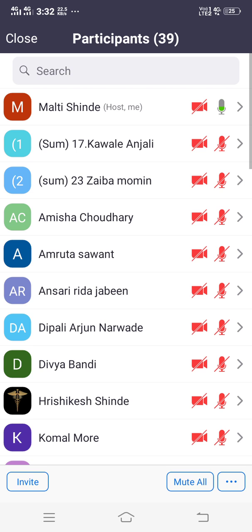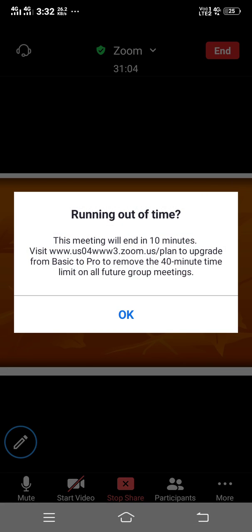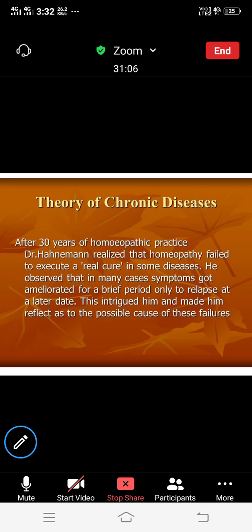So in Hahnemann's theory of chronic diseases, he wrote books on this theory, and how he came to the conclusion about the cause of these chronic diseases.